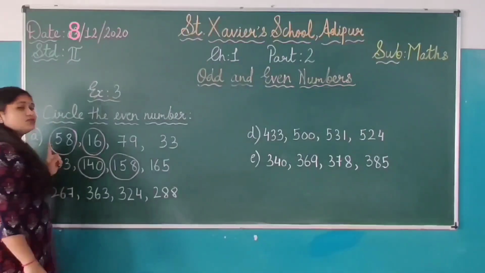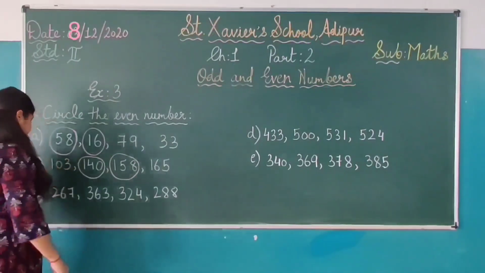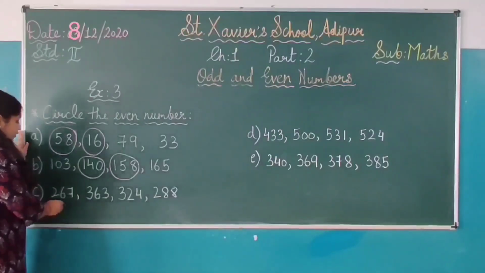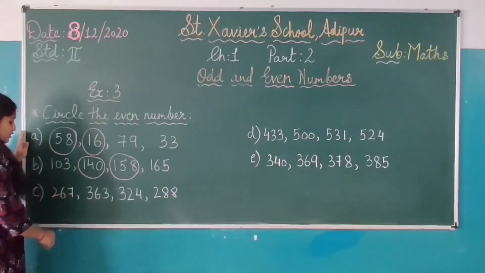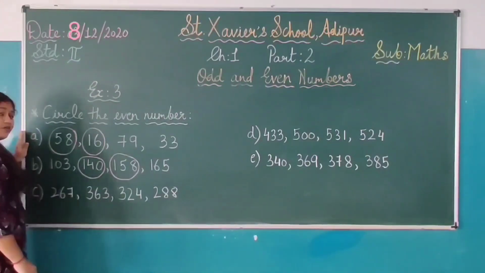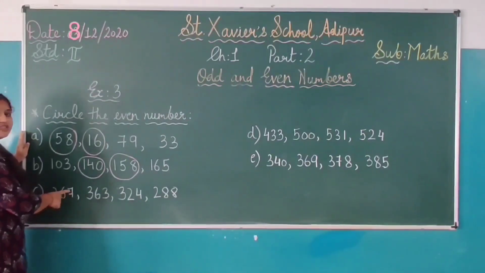Okay, we have to circle the even number here. Now see 267, right? 267. So here on the ones place, right? Ones place पे कौन सा number है? 7.